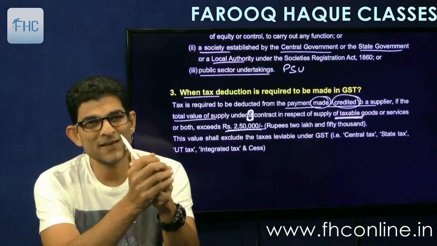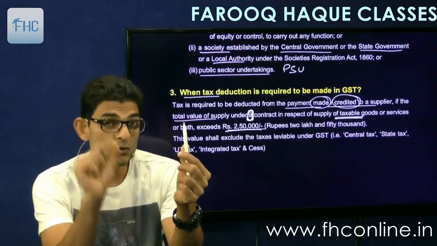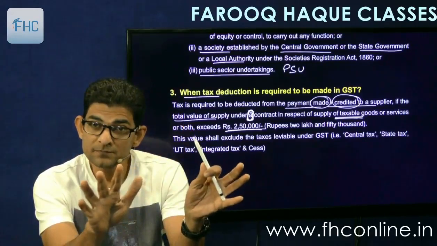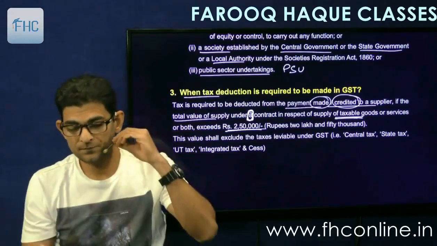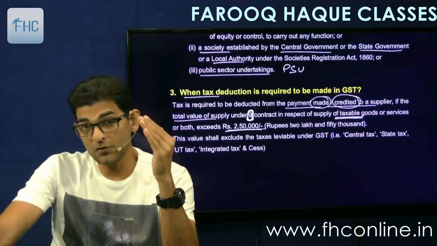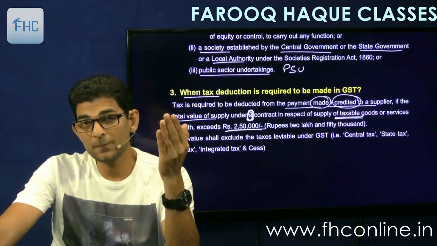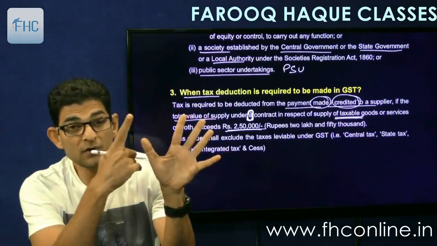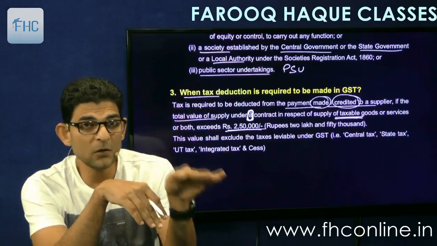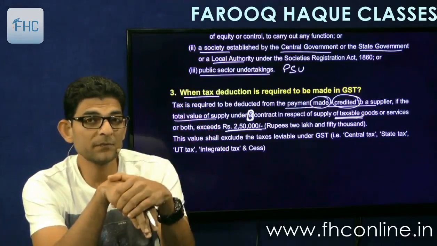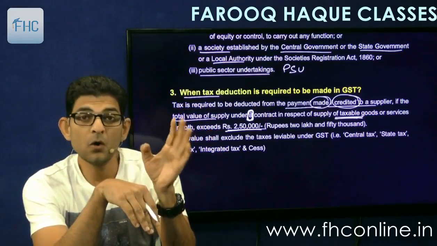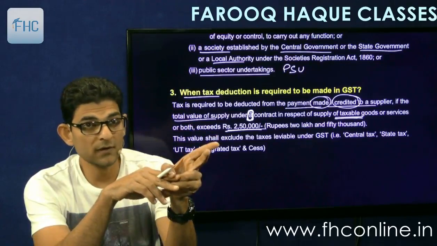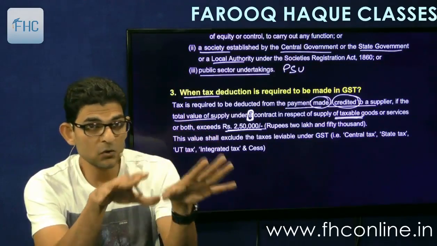No. The answer is no, because the value of each contract is less than 2,50,000. So there will be no deduction. Understood? There will be no deduction of tax at source. But if a few contracts exceed 2,50,000 and a few are less, suppose out of 6, 4 contracts are above 2,50,000 and 2 contracts are below 2,50,000, then what will happen? Tax will be deducted at source only in those 4 contracts and not for the other 2 contracts. Okay, second point also clear.